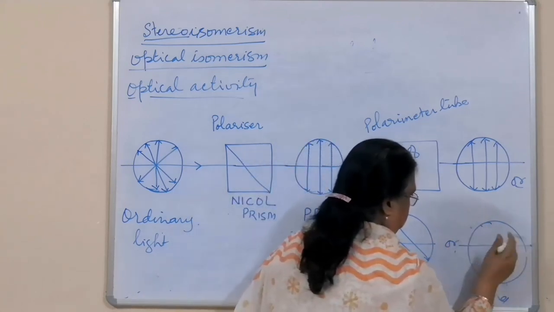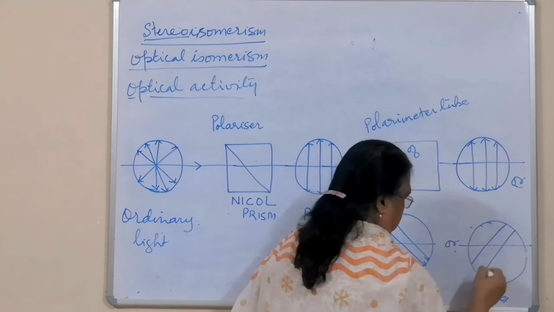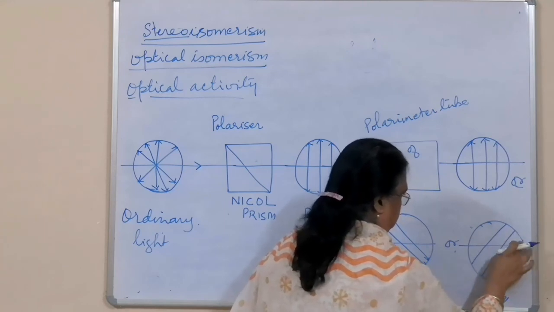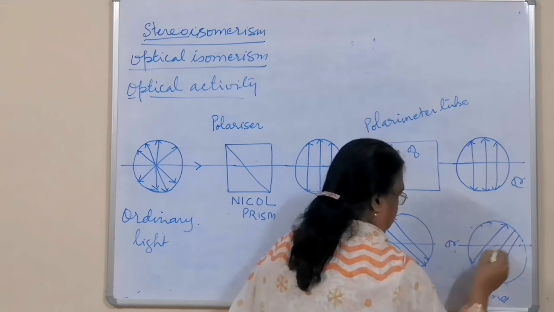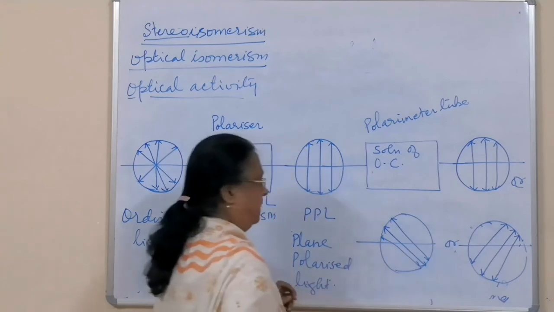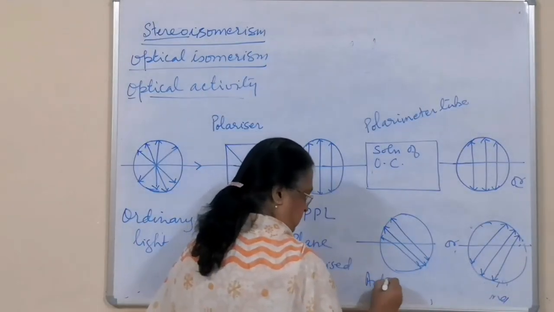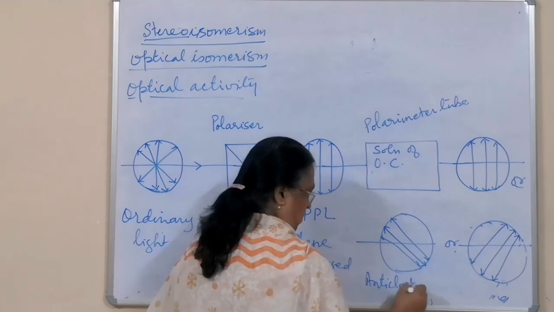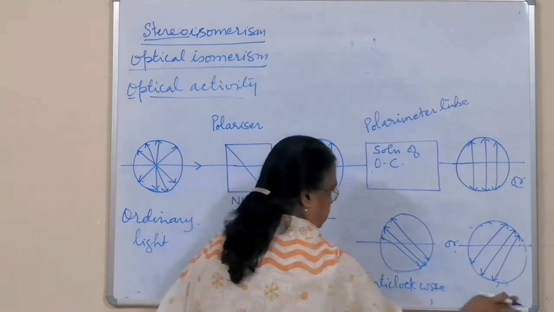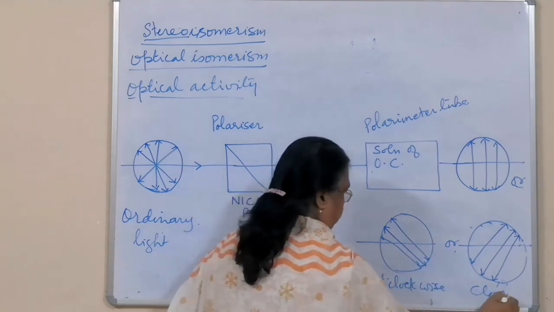And in the third one it will be clockwise. No change, anti-clockwise, or clockwise rotation.